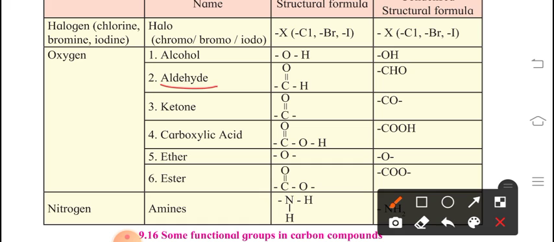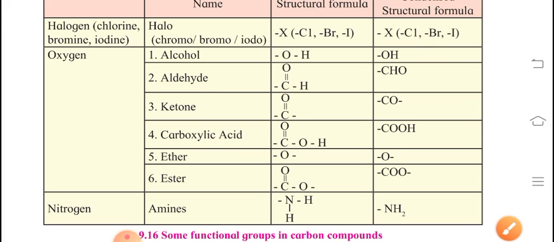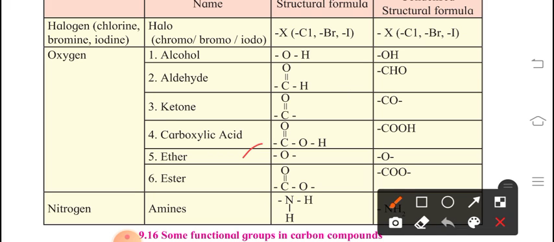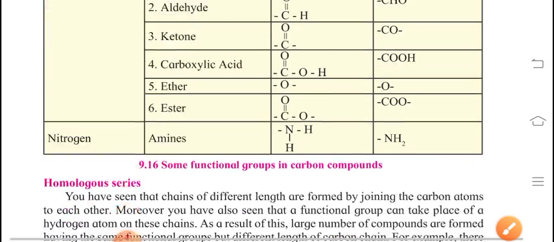Alcohol means what? Whenever I write CH3, I can join OH with it. Then the name of this compound is methanol, right? In a similar manner, if I join it with CHO, the name of the compound will change. Suppose CH3 is there and I continue with CHO. What is the name of this compound? All these names we are going to study with the IUPAC names. I just want to tell you that all these things we can join with our chain.